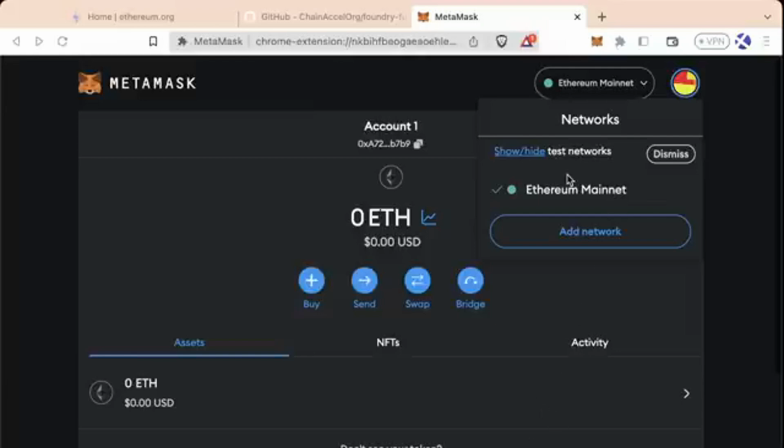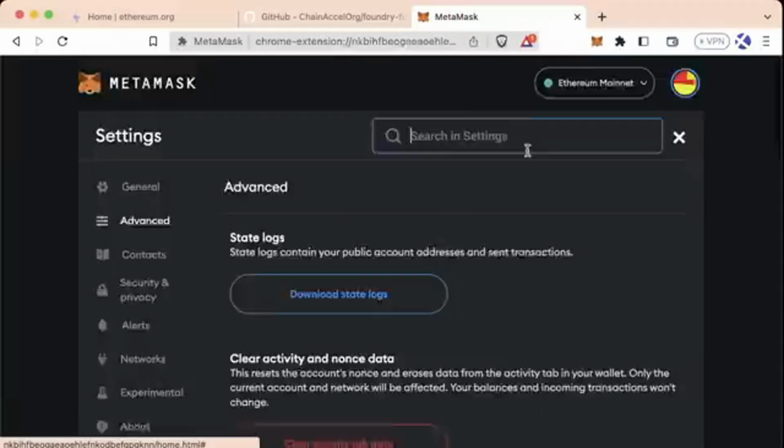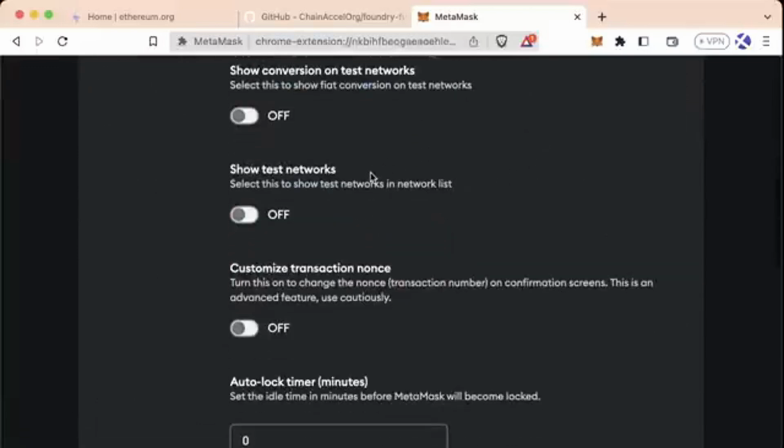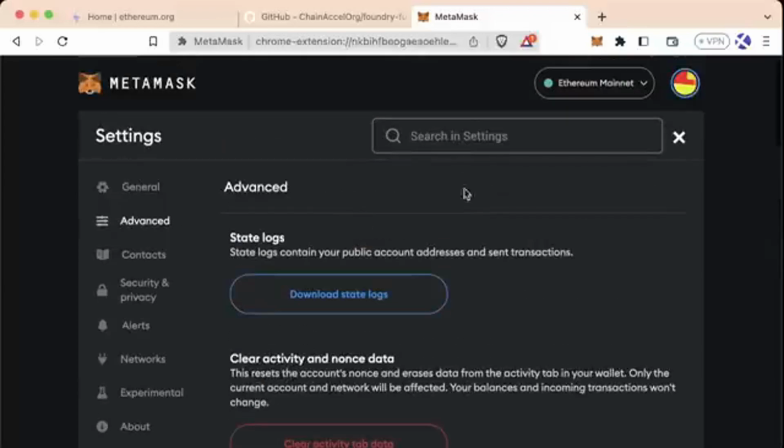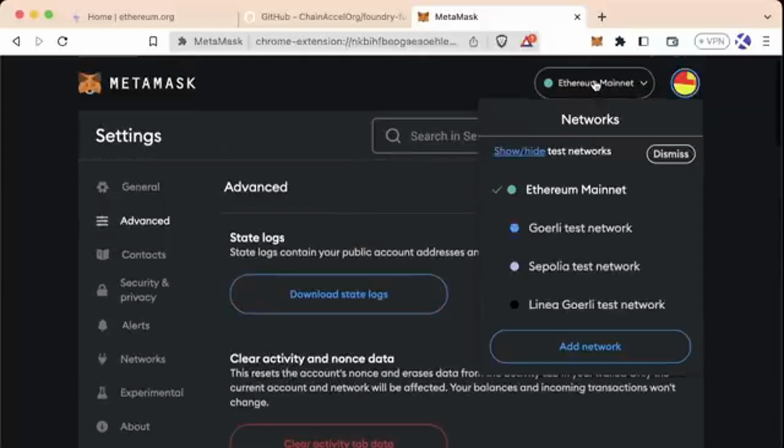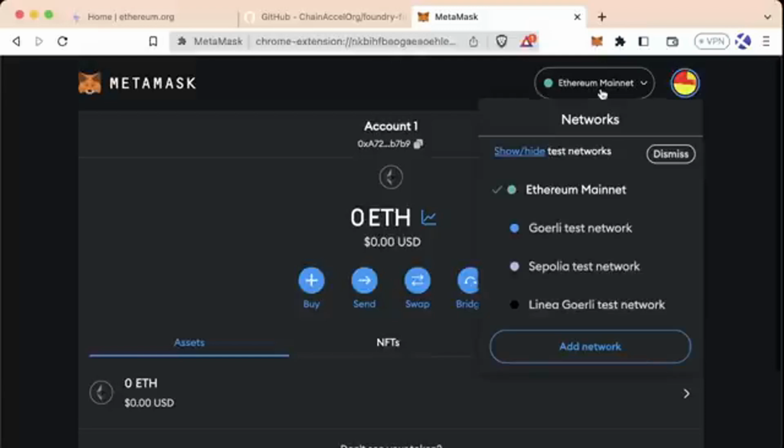To see some of the testnets that come default with MetaMask, we can hit the show/hide button, which will bring us to the settings page of MetaMask. We can turn on show test networks. And if we scroll back up, actually, let's go ahead and close out of settings. Now, if we hit this dropdown, we can see Goerli Test Network, Sepolia Test Network, and Linea Goerli Test Network. These networks are test networks that resemble Ethereum or Polygon or Linea or Arbitrum or Optimism or ZK Sync or any other EVM compatible chain that we want to work with. And again, we'll define EVM in the future.